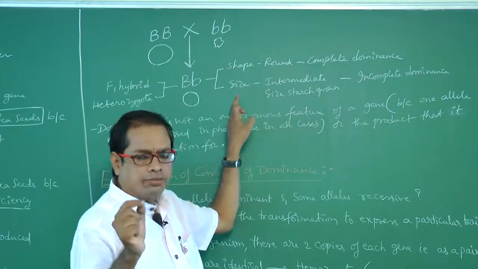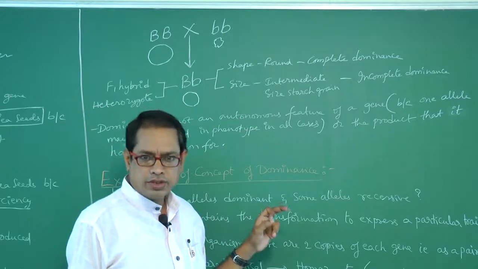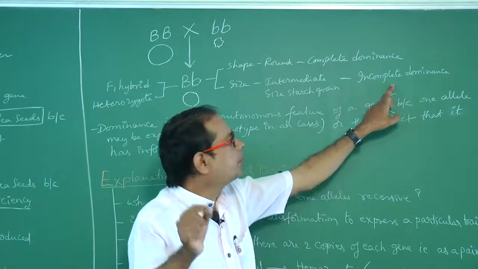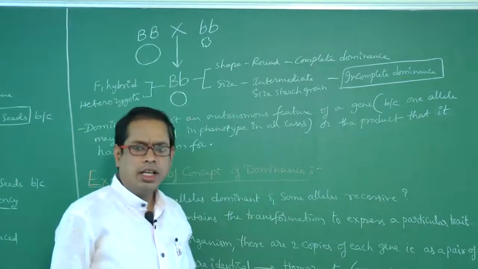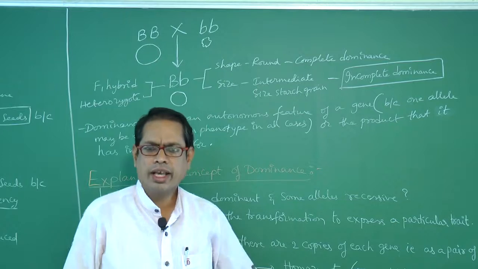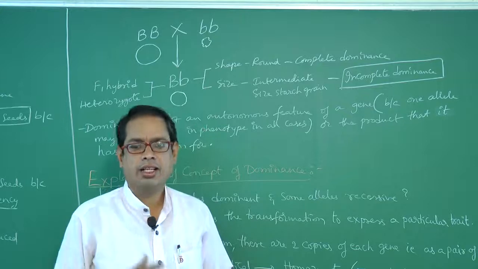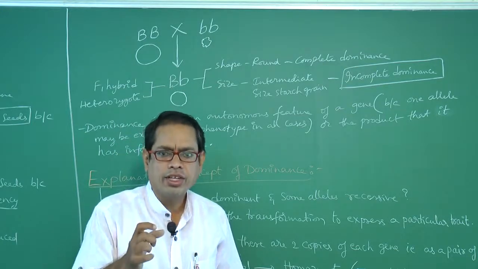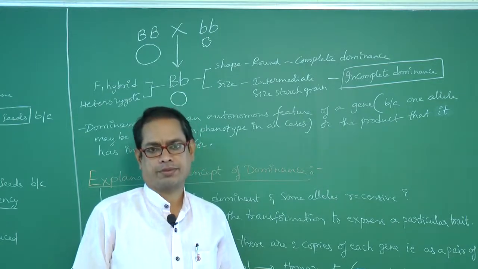And when large is crossed with small, intermediate is obtained, no? That's why, being in between the two, it is an example of incomplete dominance. This is important here. A single gene influences more than one character. Here, one character is large or small. Here another character is expressed, that is intermediate size. So if a gene influences more than one character, it is called pleiotropy.